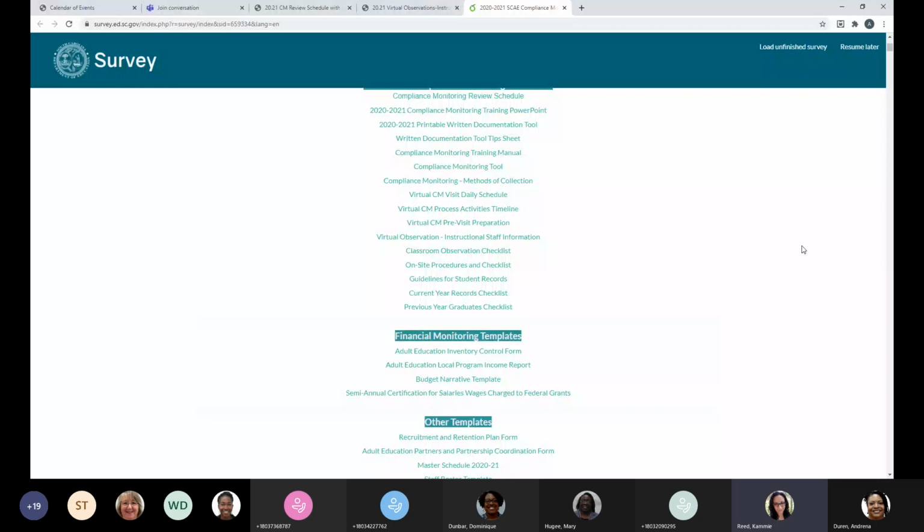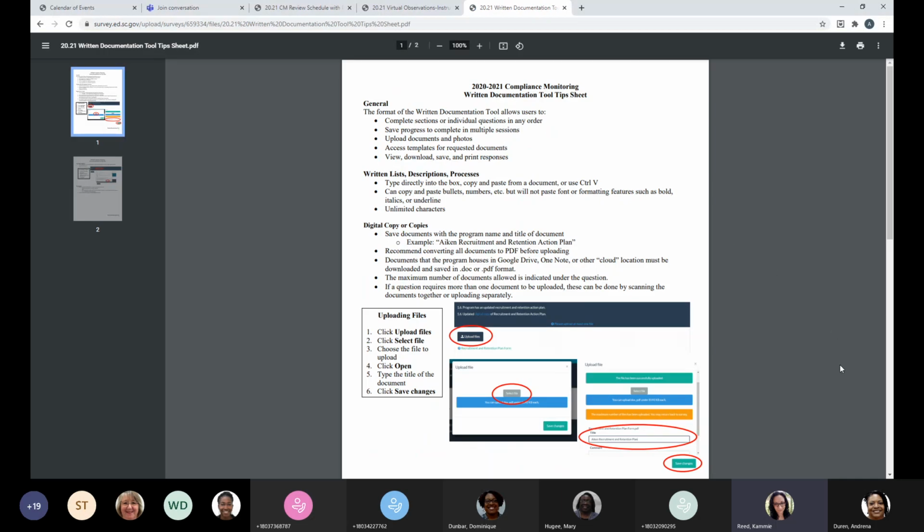What I want to call your attention to right this minute is the written documentation tool tip sheet. Adrian, if you can click on that one. I'm not going to read the whole document to you, but if you have not gone into the tool and started entering anything, I would recommend starting here. It'll walk you through some of the basics.